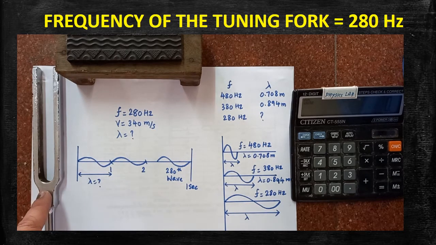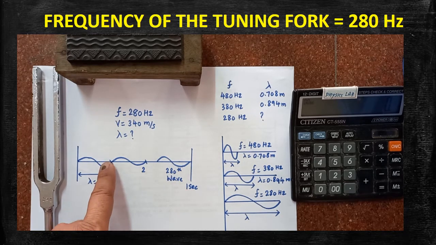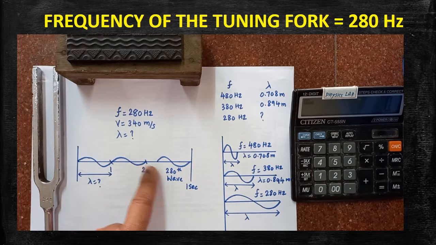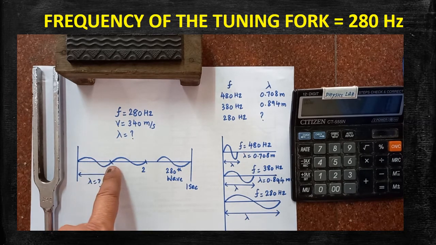If you strike the tuning fork, we are able to hear the sound, and its frequency is how much? 280 Hertz. When the wave propagates in space, how many waves are produced in 1 second? 280 waves are produced in 1 second. This is the first wave, this is the second wave. At the end of that first second, what happens? The 280th wave is produced. Are you clear? Now this distance, the wavelength, must be calculated.